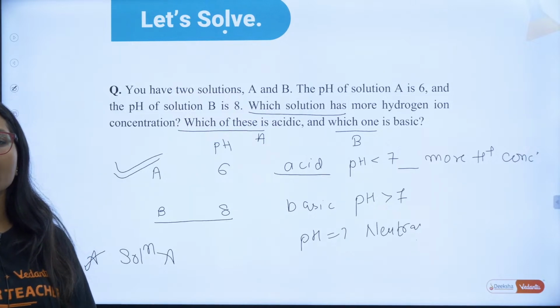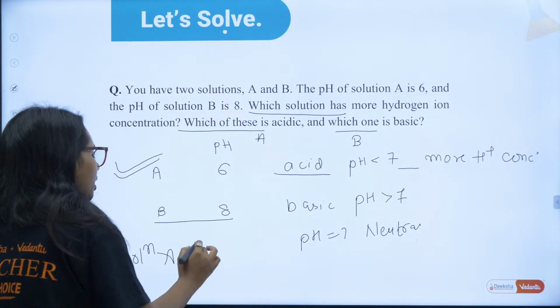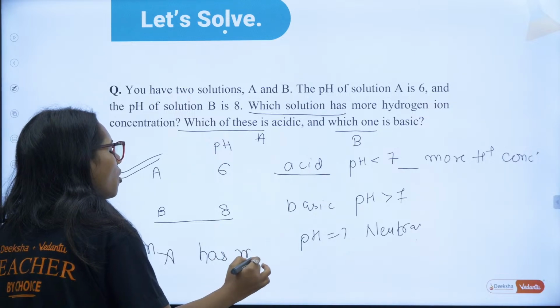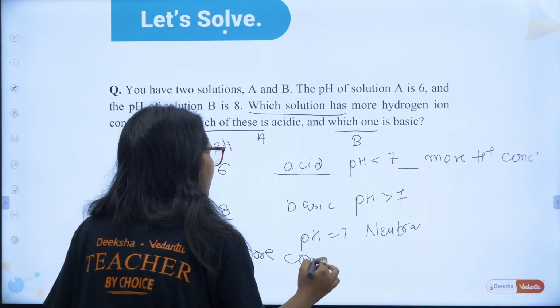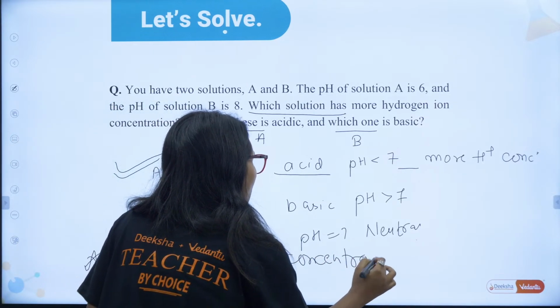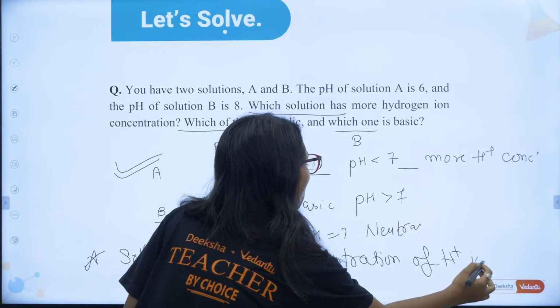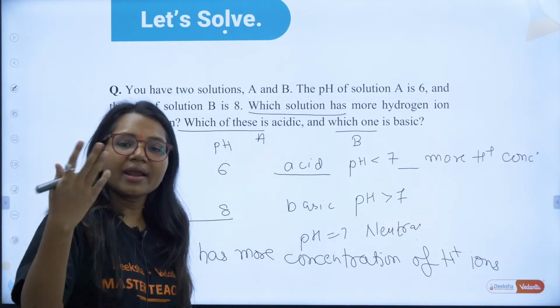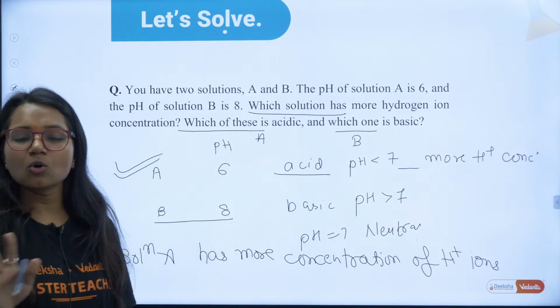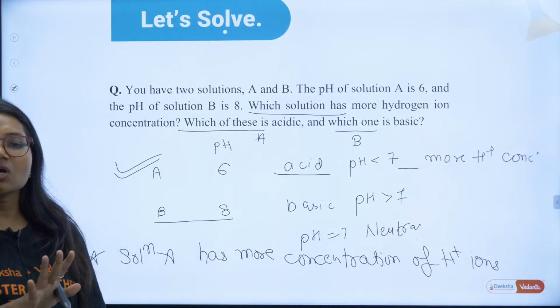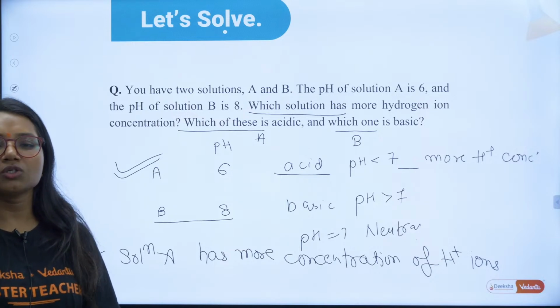Do let me know in the comment box if you have understood. Solution A has more concentration of H+ ion. More acidic, more H+ ion concentration. Is that question clear? Based on this, I am going to ask one more question.